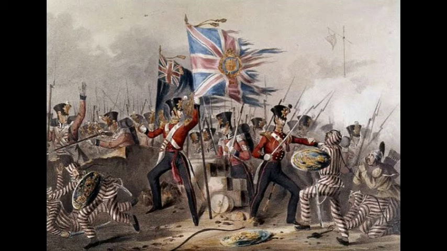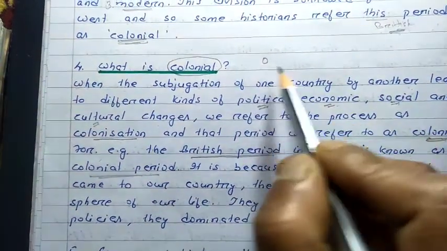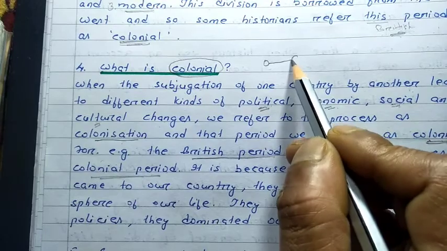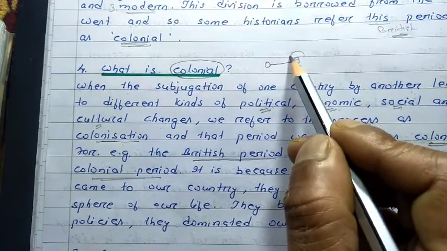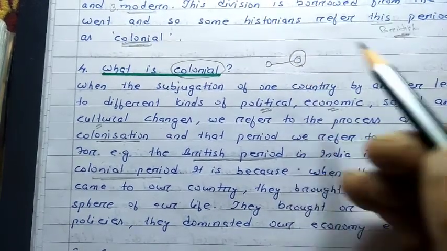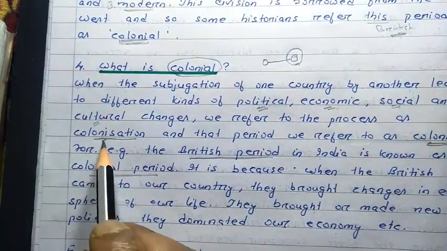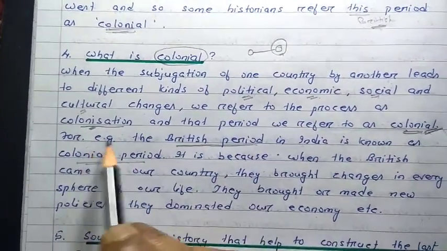Let me tell you in detail what this means. When people from one country come to another country and settle there, and because of their settlement there are changes in the country, that process is known as colonization, and the time taken for these changes is known as colonial.